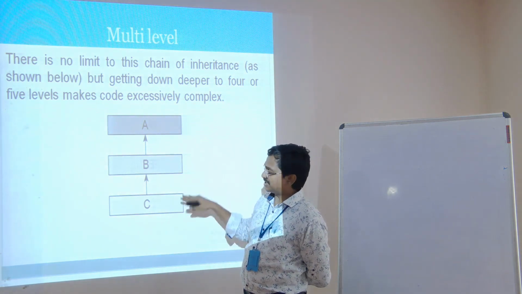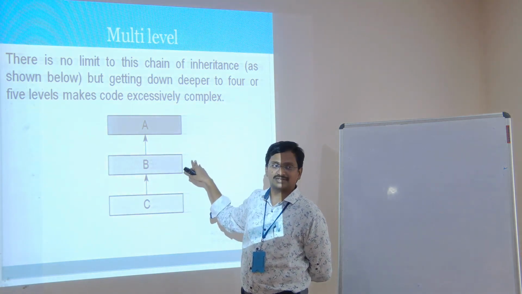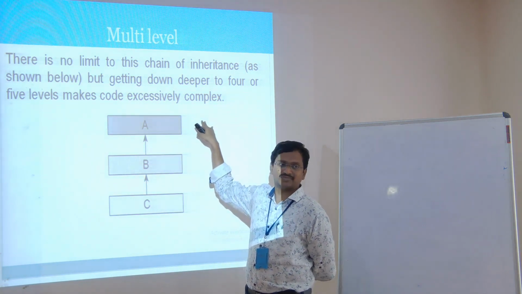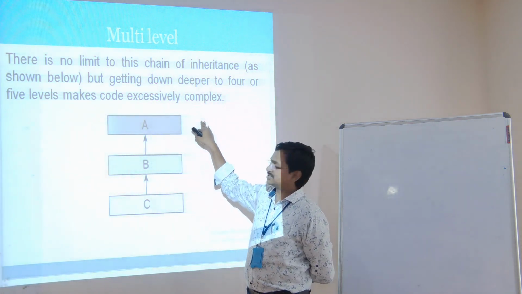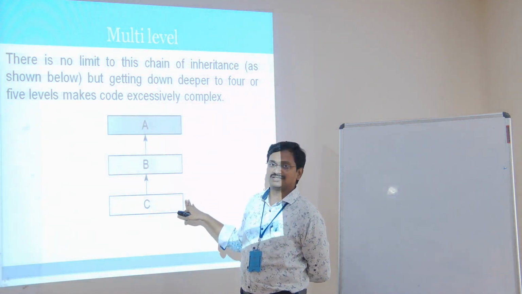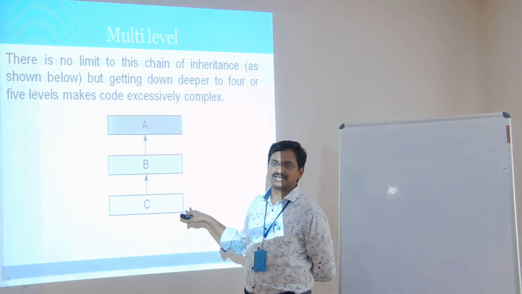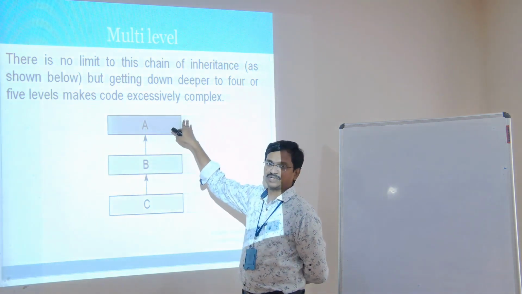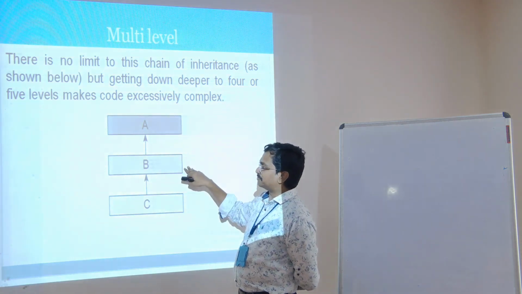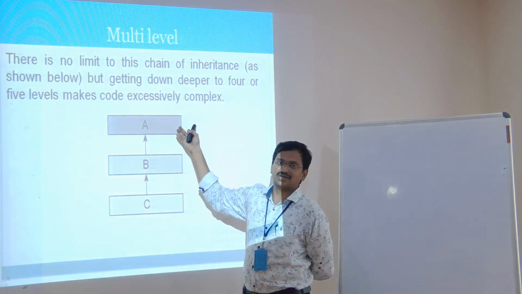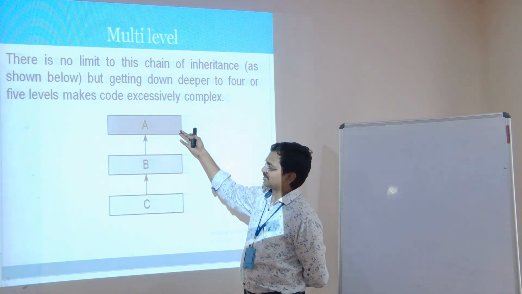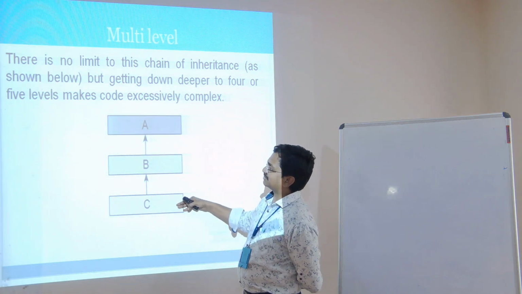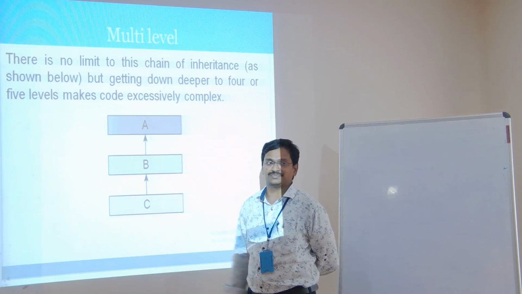Whatever the child acquires from his father, it is from his father, that is the grandfather. Likewise, the subclass C can acquire the properties of B and also A, because parent class B has already acquired the properties of A. That means C can acquire the properties of A and B also.